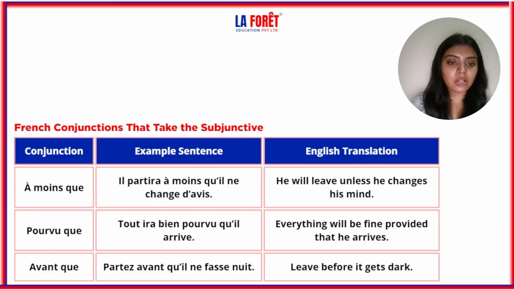Next is avant que, which means before. Partez avant qu'il ne fasse nuit. Leave before it gets dark. So with que plus il, see here, i is a vowel, so we have put an apostrophe: qu'il. So it will be partez avant qu'il ne fasse nuit. And now see here, fasse is the verb faire, and it's in subjunctive form. So that's how you will be using subjunctive with these conjunctions.